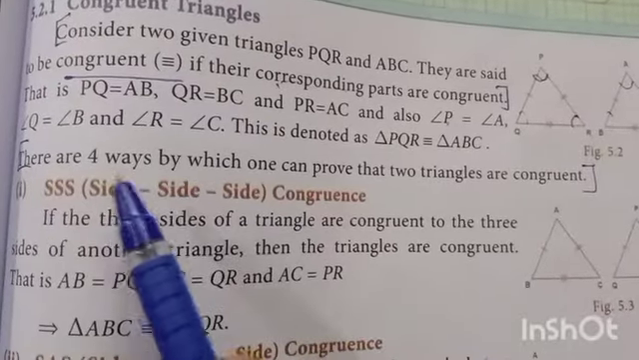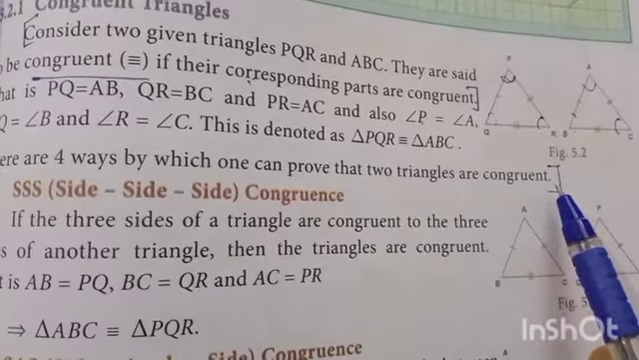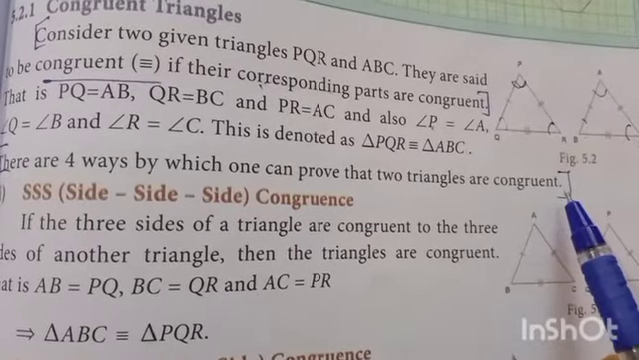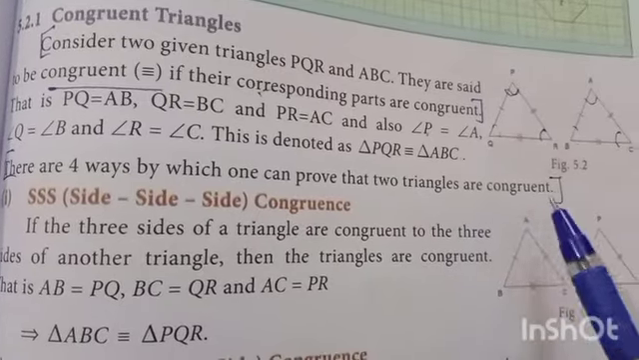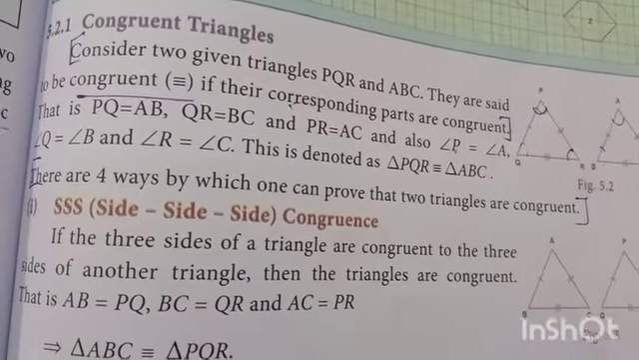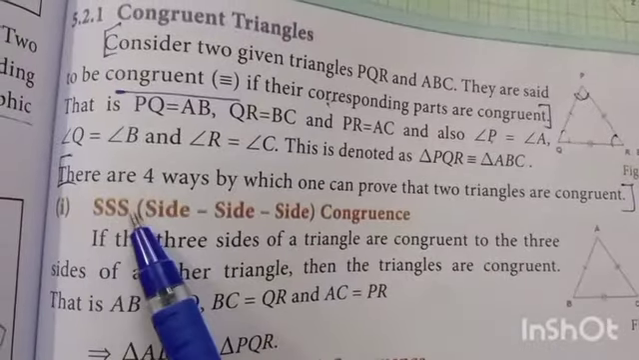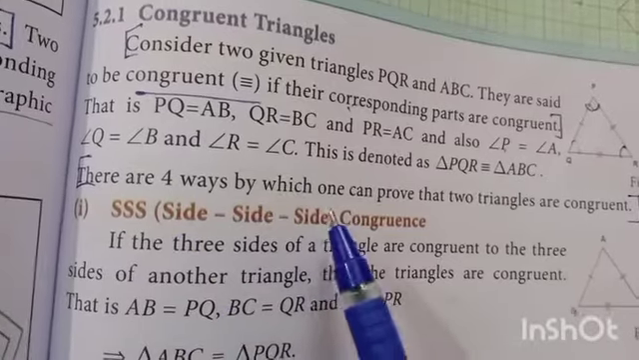Listen students, there are four ways by which one can prove that two triangles are congruent. We have four methods, four axioms or rules, to find whether two triangles are congruent. So that is side, side, side. We have to check their sides.